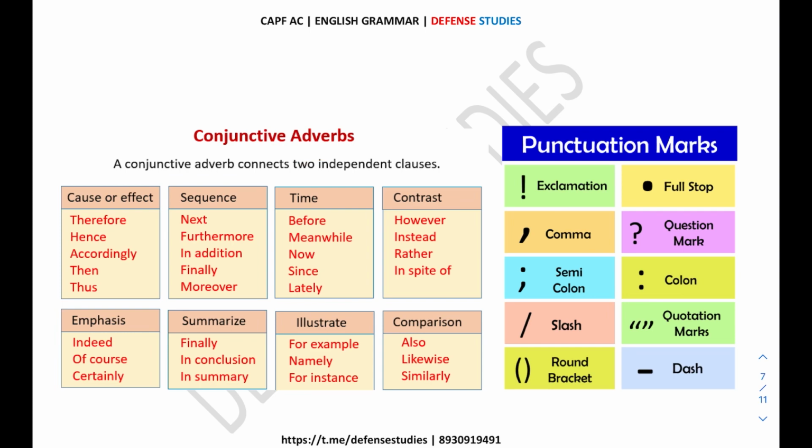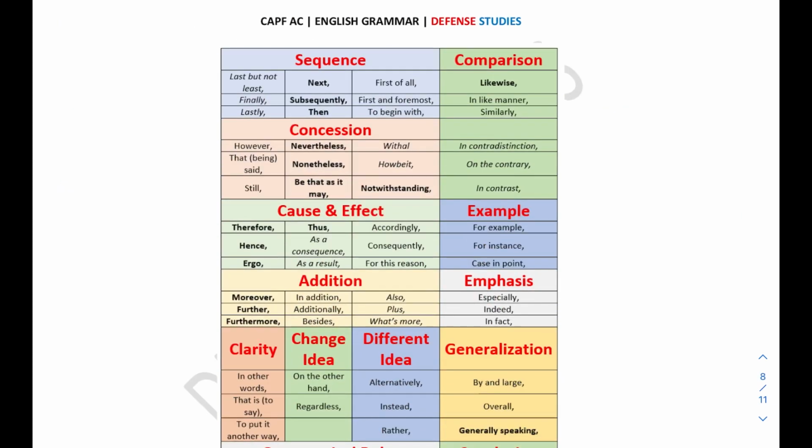If you want to convey the meaning of a cause or an effect, sequence in time, contrast, comparison, illustration, summary, or emphasis, you need to use this type of conjunction. In punctuation marks, I think the semicolon, exclamation mark and dash are mainly used to connect one sentence to another sentence. These are the other things which are used for sequence, comparison, concession, cause and effect, example, and emphasis.